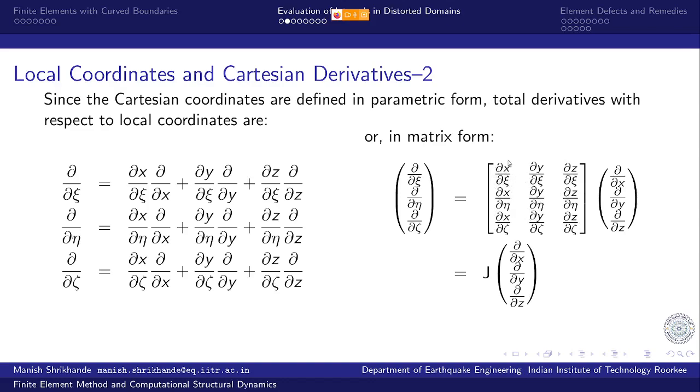So this is also known as the Jacobian matrix of transformation from xi, eta, zeta coordinates to x, y and z coordinates. So the partial derivatives with respect to xi, eta, zeta are given as this Jacobian matrix multiplied by partial derivatives with respect to x, y and z.